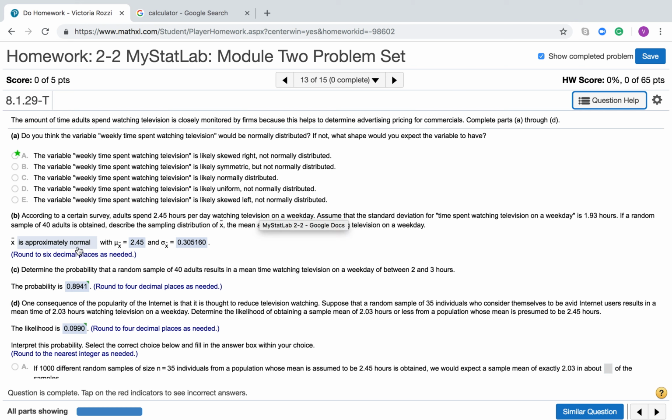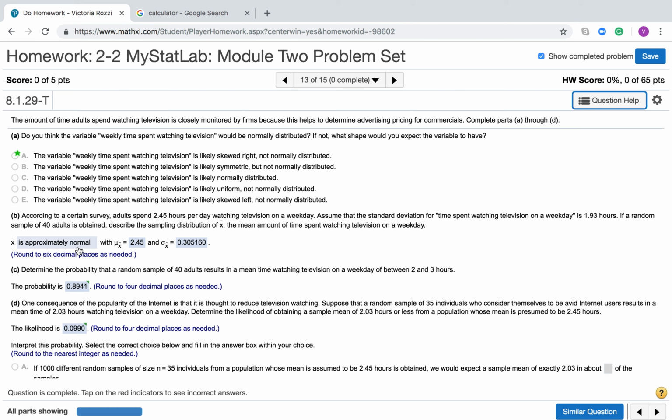Now, one other thing here is that you had to choose that x bar is approximately normal. Remember that what the central limit theorem says is that as you take your sampling distribution, we do get a mean that's approximately normal. So if I keep taking samples of 40, samples of 40, samples of 40, your x bar is going to become approximately normal. And again, if you're not sure about that, take a look at my video from week 2 that explains the central limit theorem using bunnies and dragons. It's a great video, and it's cool to be able to see how that would work.